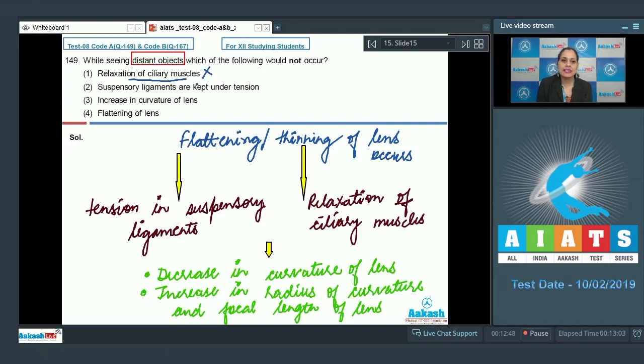So the very first statement, relaxation of ciliary muscles, will occur while seeing distant objects. So this cannot be a correct answer. Suspensory ligaments are kept under tension while seeing distant objects. So this cannot be a correct answer. Increase in curvature of lens is an incorrect statement and is a correct answer to our question, because while seeing distant objects, there is decrease in curvature of lens. And the last option is flattening of lens, and as it occurs while seeing distant object, so this cannot be a correct answer to our question. So the correct answer is option number 3. Let's discuss our next question.